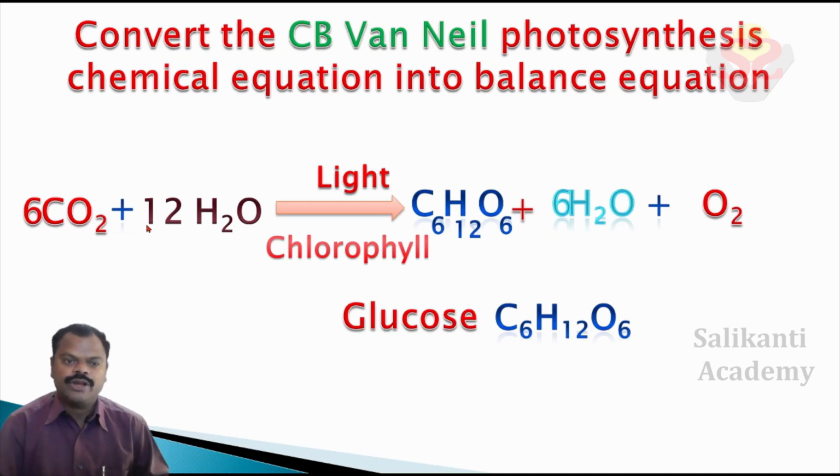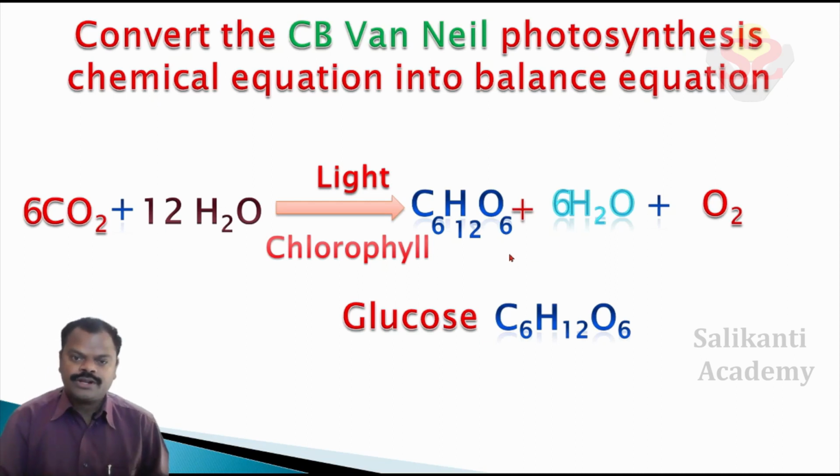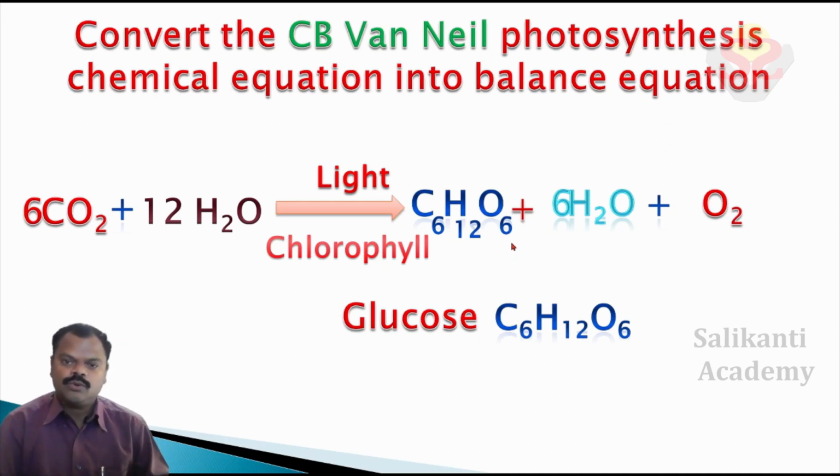Next, we observe the oxygen atoms. In reactants, 12 oxygen atoms are present in carbon dioxide and 12 more oxygen atoms are present in the water molecule. Total 24 oxygen atoms in reactants. But in products, 6 oxygen atoms in glucose and 6 more oxygen atoms in water molecules and 2 more oxygen in the oxygen molecule.